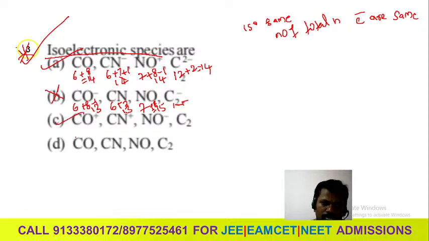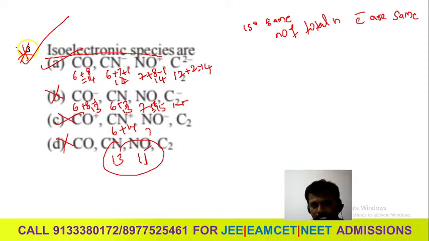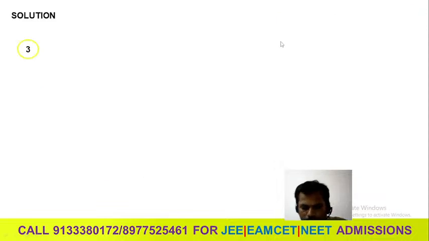In the same way, you can calculate this one, you can calculate this one. These are different. You will observe this 6 plus 7, 13. This 7 plus 8, 15. These are very different. You can use 6 plus 7, 13 plus 1, 14. These are 7 plus 8 plus 1, 16. You will get 16. So these are the right ones. So the answer is this one, same electrons. Next I will go for another question.